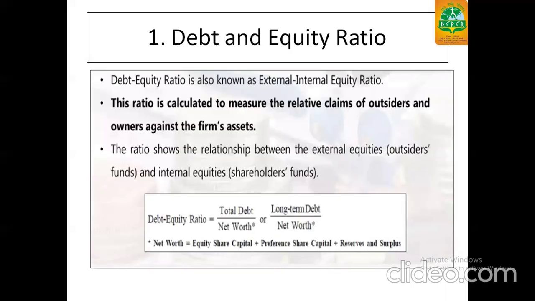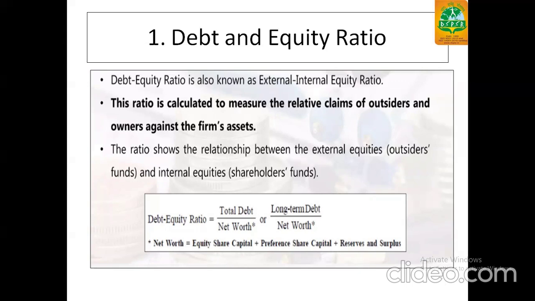Moving on to the first part, the debt and equity ratio. For knowing everything, we should know what debt and equity are. Debt includes only long-term debts, meaning long-term liabilities, and equity is the shareholders' capital, which is equity shares plus preference shares or reserves and surpluses.